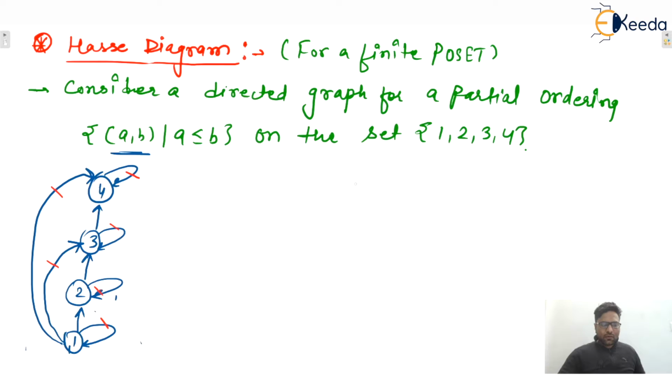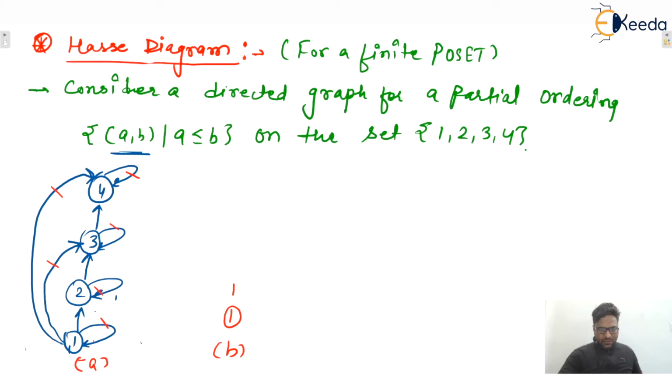Yes or no? Now you tell me, the relation is what? Reflexive, and its directed graph has self loops, isn't it? Consequently, we do not have to show these loops because they must be present. So in the Hasse diagram, there is no need to represent these self loops. By default, if it is a POSET, it will be reflexive. So there is no need to represent the self loops. This was figure A. Let us consider figure B. So here we remove all the self loops.